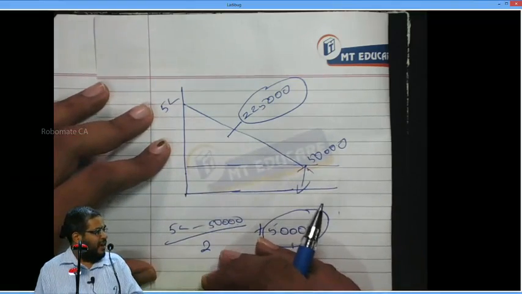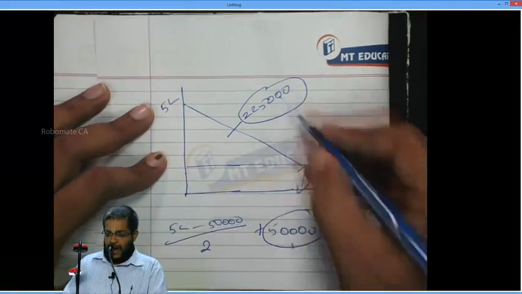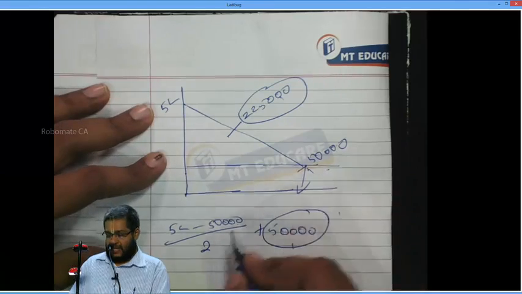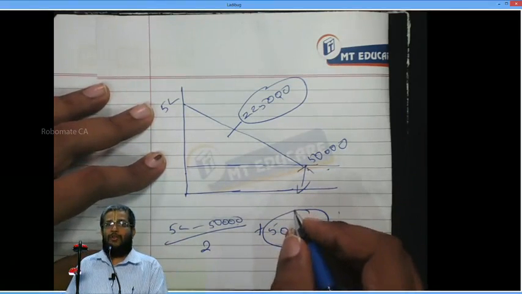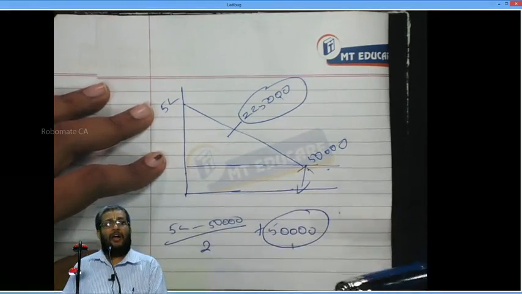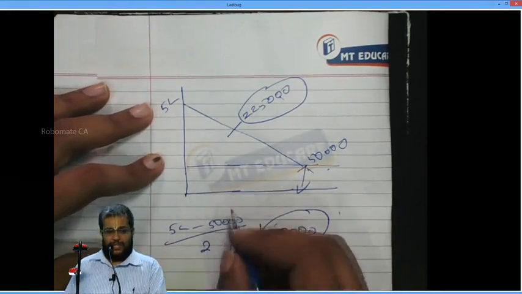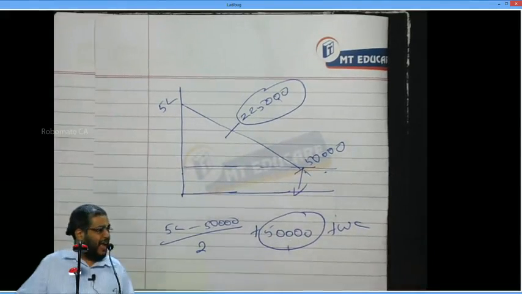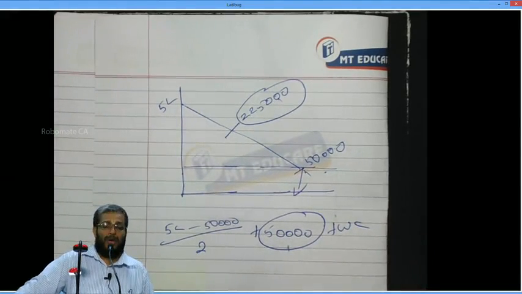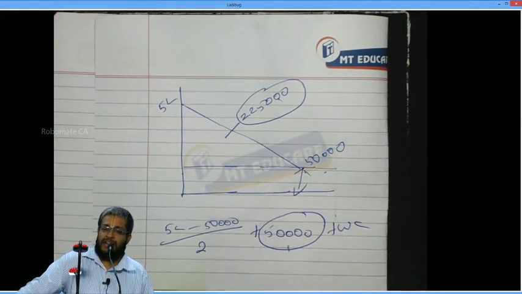Everybody, are you understanding or not? Now, in that case, 2,25,000 plus 50,000 is the average investment. Yes or no? But when I do a business, I don't invest only in the table. I also invest in working capital. Plus working capital is another investment that gives you the average investment, a much more accurate way of finding it out. Right or not? Tell me.